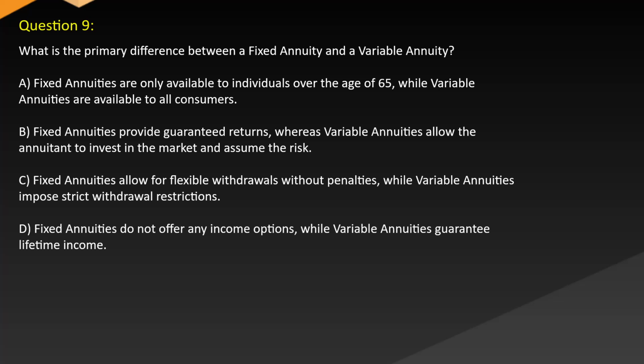What is the primary difference between a fixed annuity and a variable annuity? A. Fixed annuities are only available to individuals over the age of 65, while variable annuities are available to all consumers. B. Fixed annuities provide guaranteed returns, whereas variable annuities allow the annuitant to invest in the market and assume the risk. C. Fixed annuities allow for flexible withdrawals without penalties, while variable annuities impose strict withdrawal restrictions. D. Fixed annuities do not offer any income options, while variable annuities guarantee lifetime income.